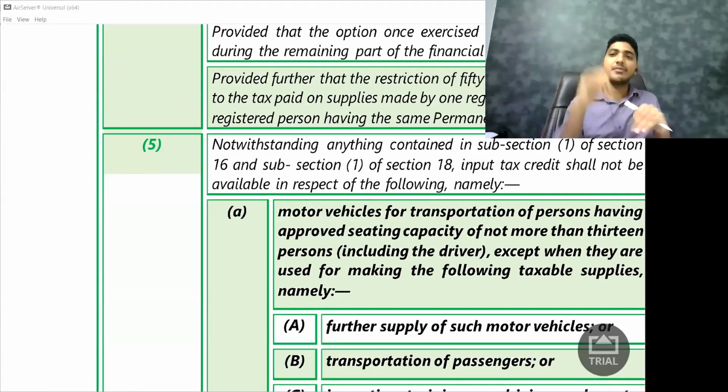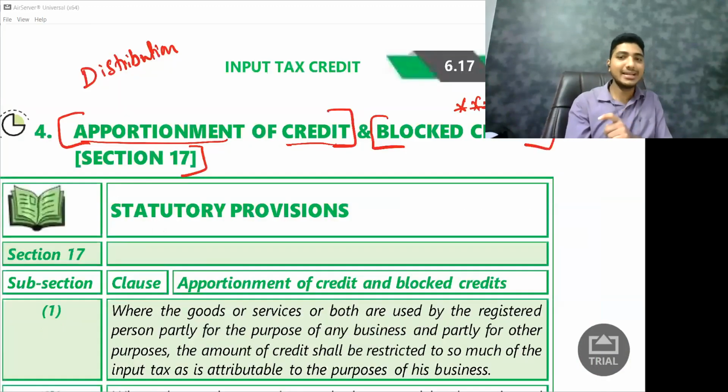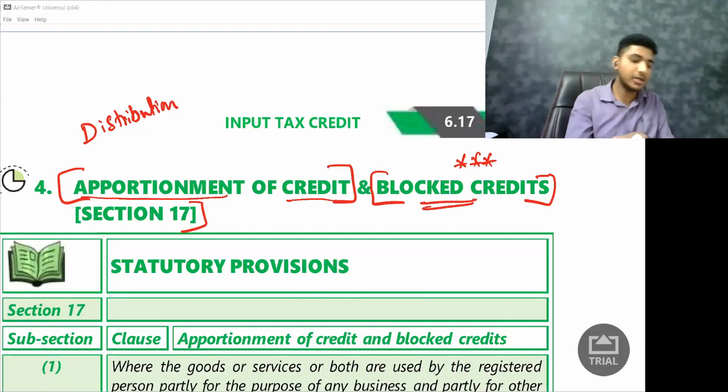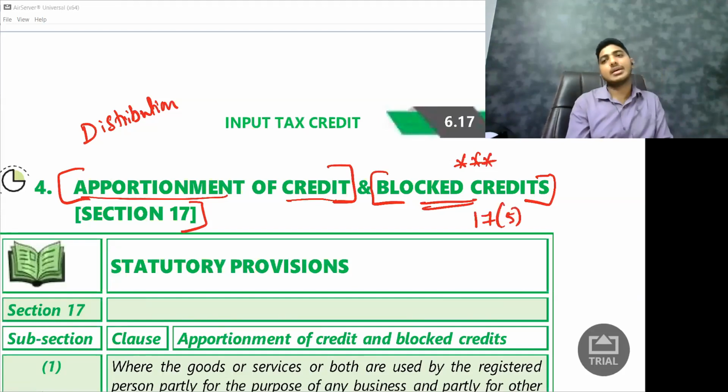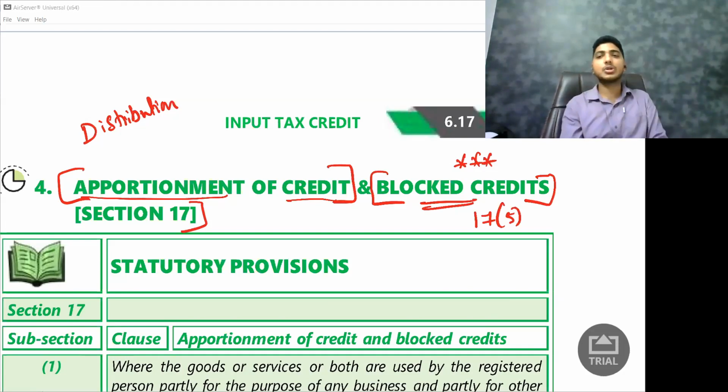But today when we are talking about section 17, we will start with the second topic. I said blocked credit is more important from your examination point of view, and it is very simple to understand as well. So we will start with blocked credits. Sir, which section talks about blocked credit? It is section 17 subsection 5. This is one of the sections that I want you to remember. Whenever I say section 17.5, I am referring to blocked credit.